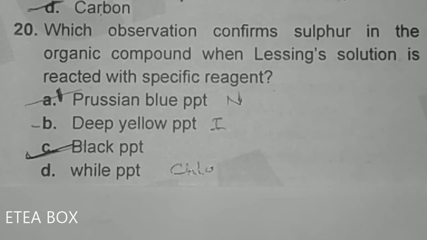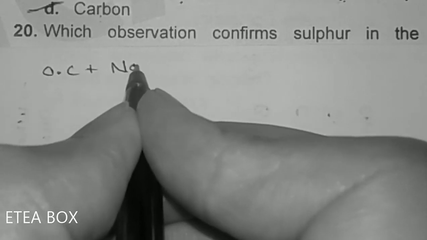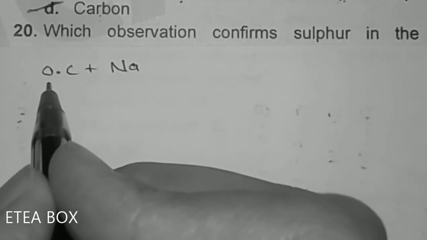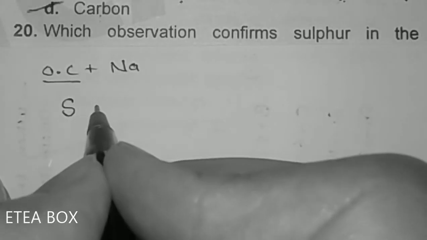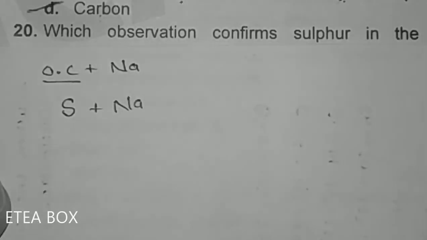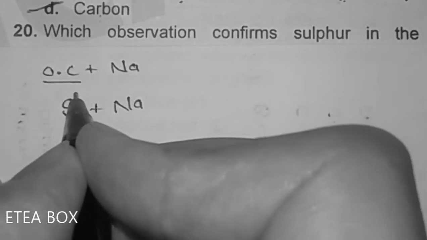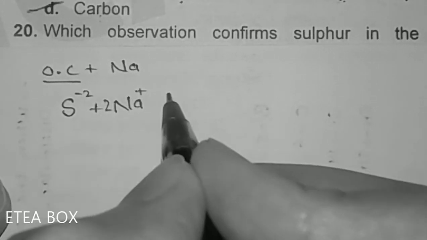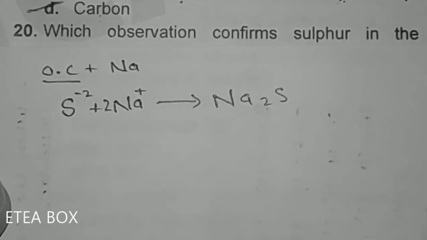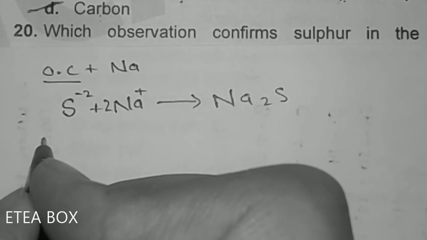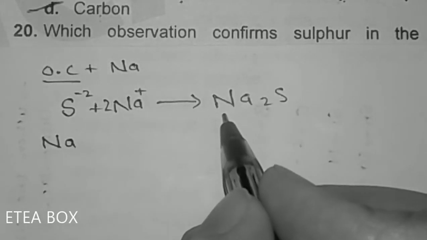and black precipitate confirms the presence of sulphur. Now look at here. In order to make the Lassaigne solution, first of all we react the organic compound with sodium. From the organic compound, in case of sulphur, sulphur comes and reacts with sodium, like S2- and 2 Na+. So it gives Na2S, sodium sulphide. After this we react the, look, this is Lassaigne solution.